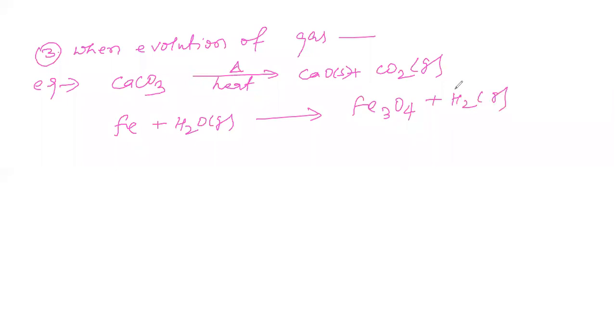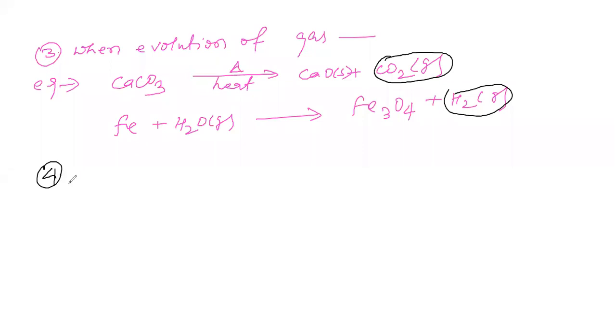Here there is evolution of gas. This carbon dioxide gas and this hydrogen gas indicate that a chemical reaction takes place. When a chemical reaction takes place, a gas is evolved.